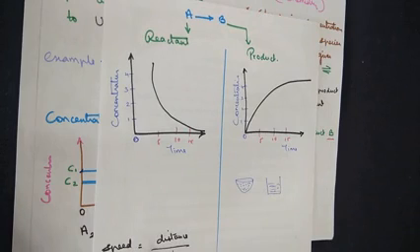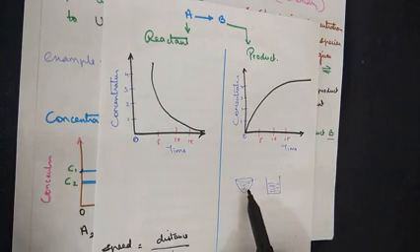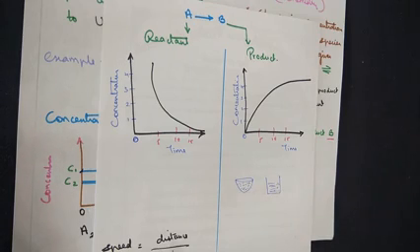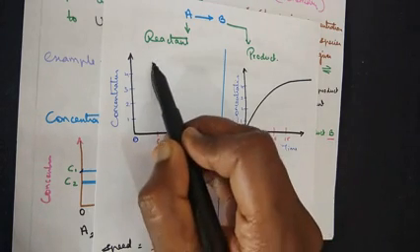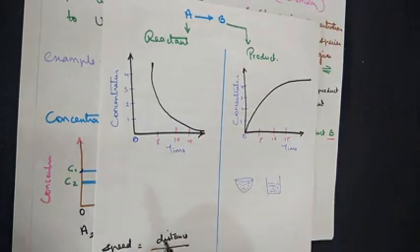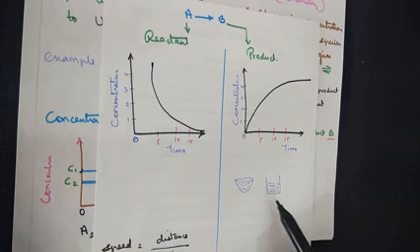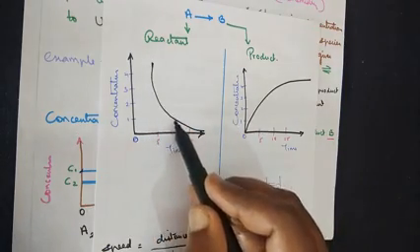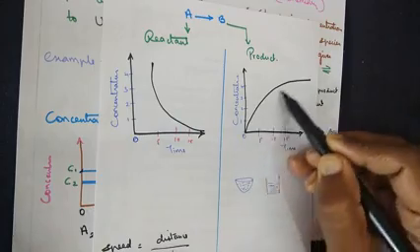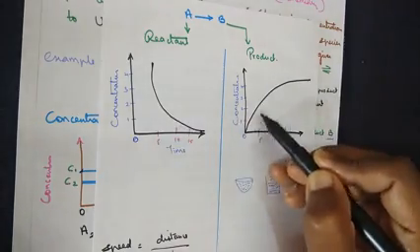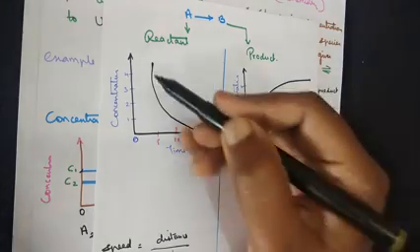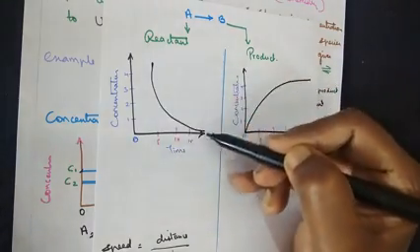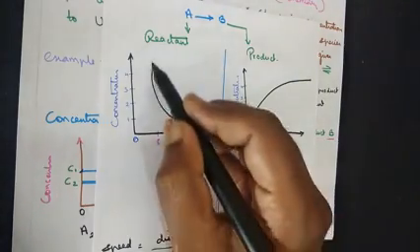Let me give you a very practical example. I am taking sugar crystals and dissolving them in water. Initially, the concentration of the sugar will be greater, the water will be tasteless, and the concentration of the sugar in the water will be less. But as the sugar crystals keep dissolving into the water, the concentration of the sugar will decrease and the concentration of sugar in the water will increase. So the sweetness of the water will keep increasing as the sugar crystals dissolve more and more into the water. So that's the term I have written.